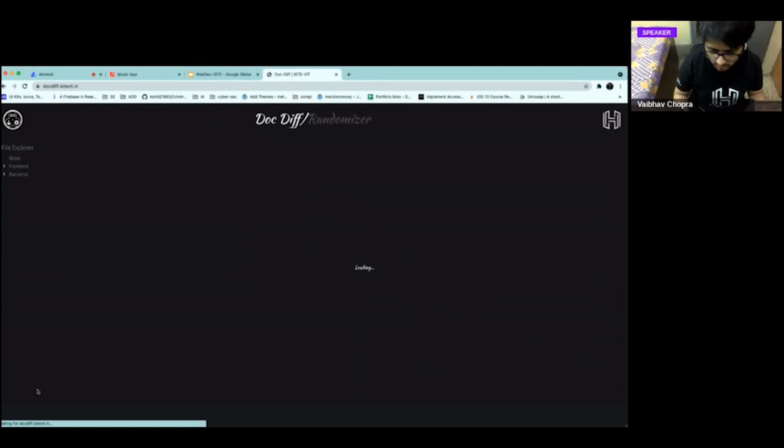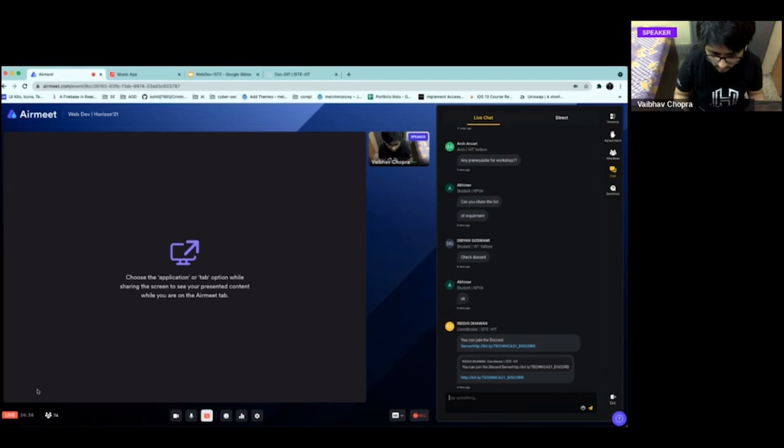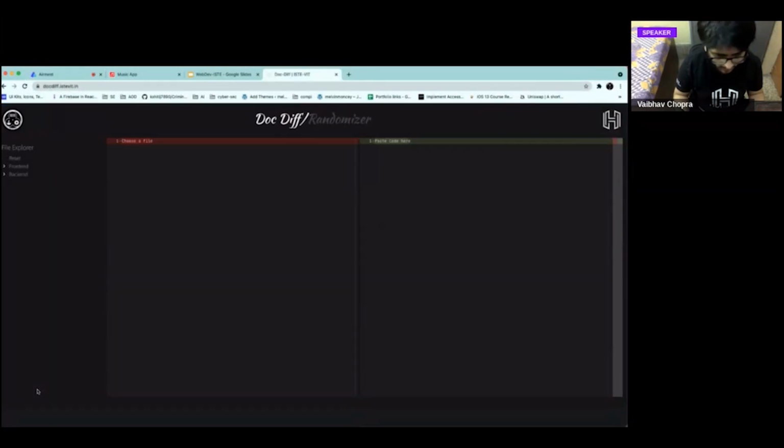Throughout the workshop, there will be a few people who would like to code along with me, right? So for those people, we have quickly hacked around a solution which we like to call the doc diff, right? This is very useful for people who like to code along, but a lot of times I have seen this problem in workshops that people make a lot of typos, and just because of that, their code does not work, and it becomes very hard for the tech support team also to debug their code